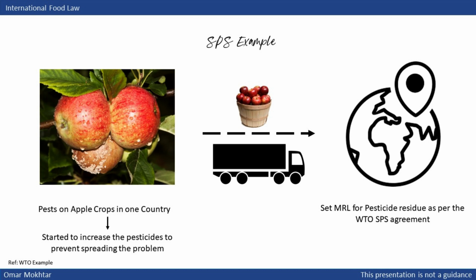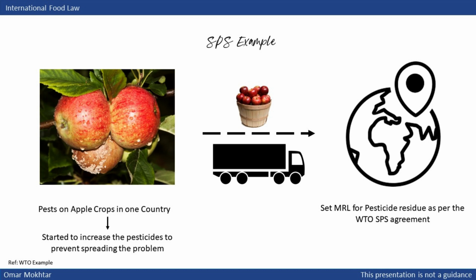In this scenario, the role of SPS becomes evident. The agreement works to safeguard the health of animals and humans, protecting them from diseases transmitted through food. This aligns with its vision. Furthermore, it aims to shield human health from diseases transmitted by animals and plants.